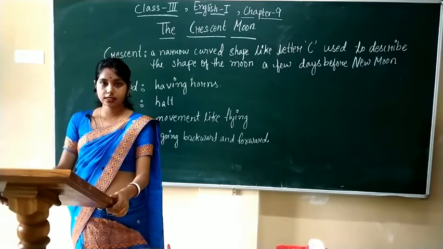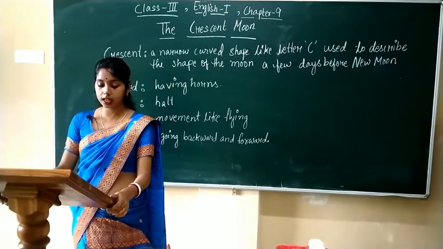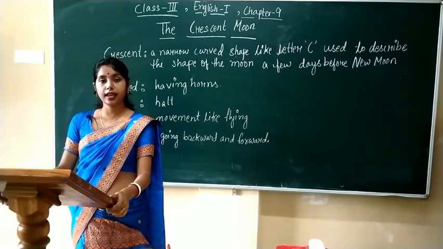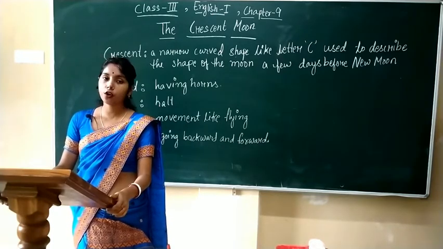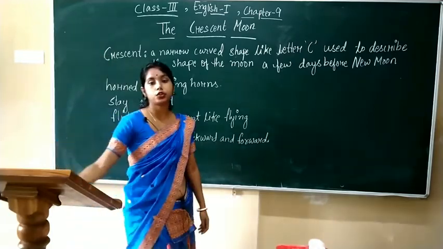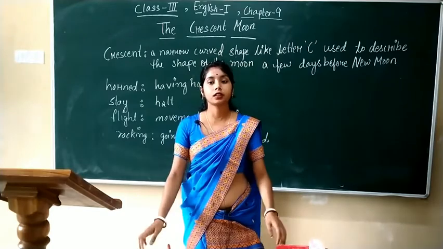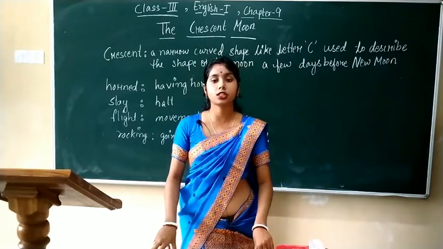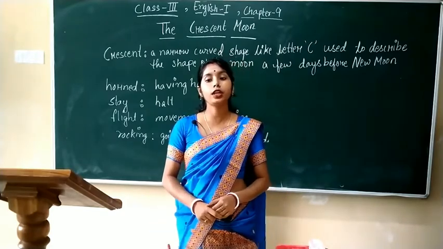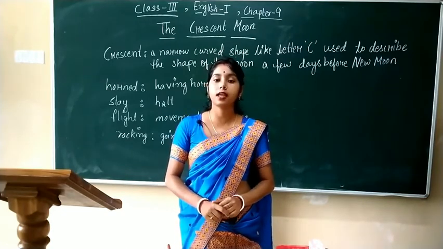The next stanza starts in this way. On my nursery windowsill, will you stay your steady flight and then float away with me through the summer night? In this stanza, the first line says, on my nursery windowsill. This line shows the boy is a little child.